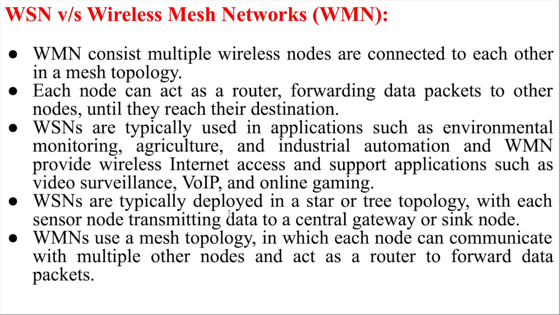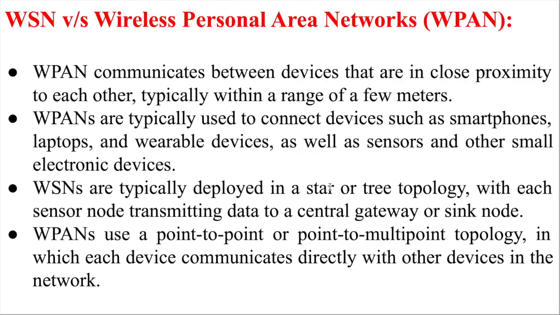And wireless sensor network usually supports the star and tree topology, where each node transmits data to the central gateway. Here we are not focused on the mesh topology. Otherwise, there would be a huge number of links, and wireless sensor network does not support such a large number of links as compared to wireless mesh network. Here, in the mesh network topology, multiple nodes act as routers to forward the data. So these are some comparisons between these networks.